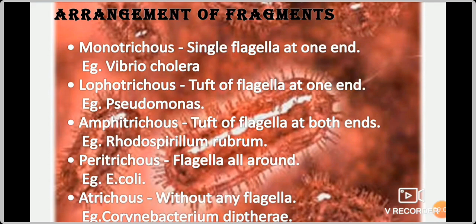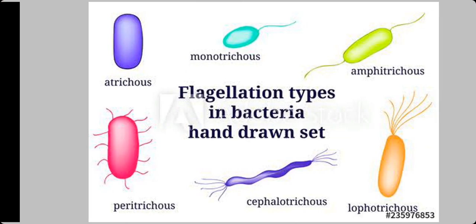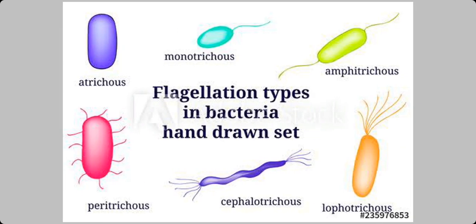Example, Rhodospirillum rubrum. Peritrichous, flagella all around the bacteria. Example, E. coli. Next, last one, atrichous. It has no flagella, without any flagella. Flagella is absent, flagella is not present. Example, Corynebacterium diphtheriae.